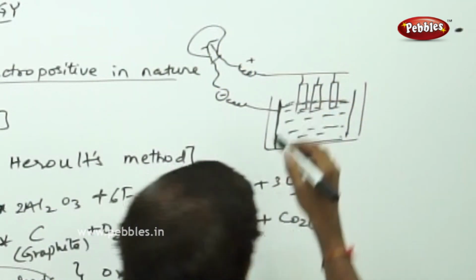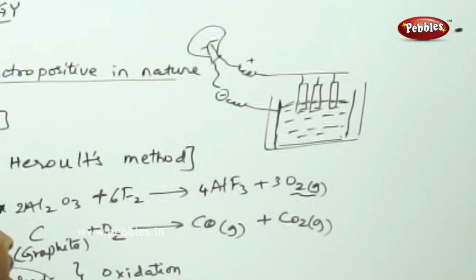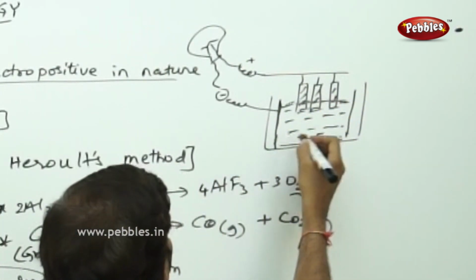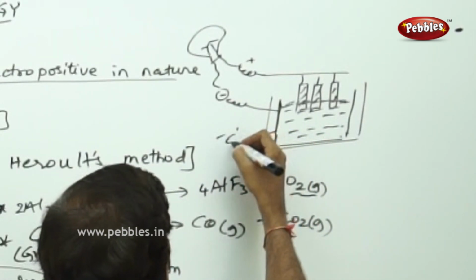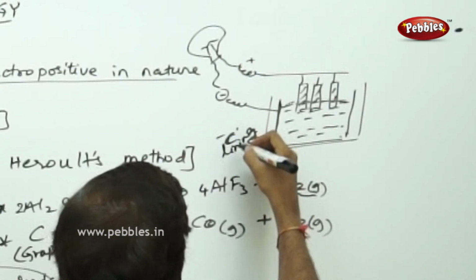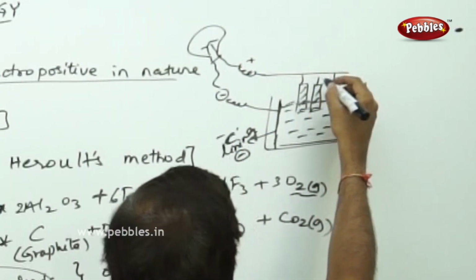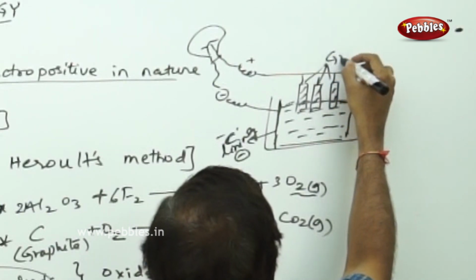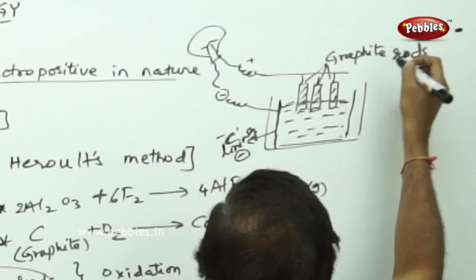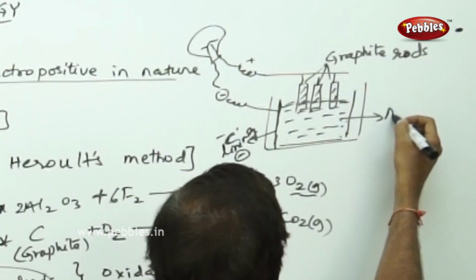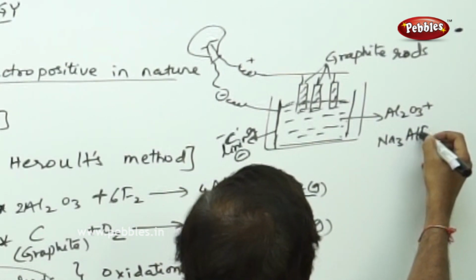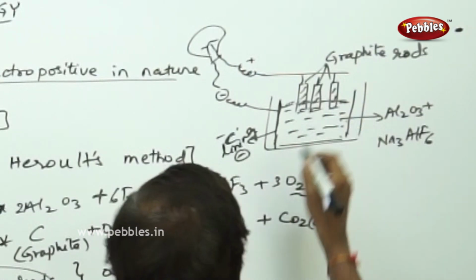As long as the graphite anodes are active, this carbon lining acts as cathode, and these are graphite rods, and this is the electrolyte, Al2O3 plus Na3AlF6, and this is the electrolytic vessel.